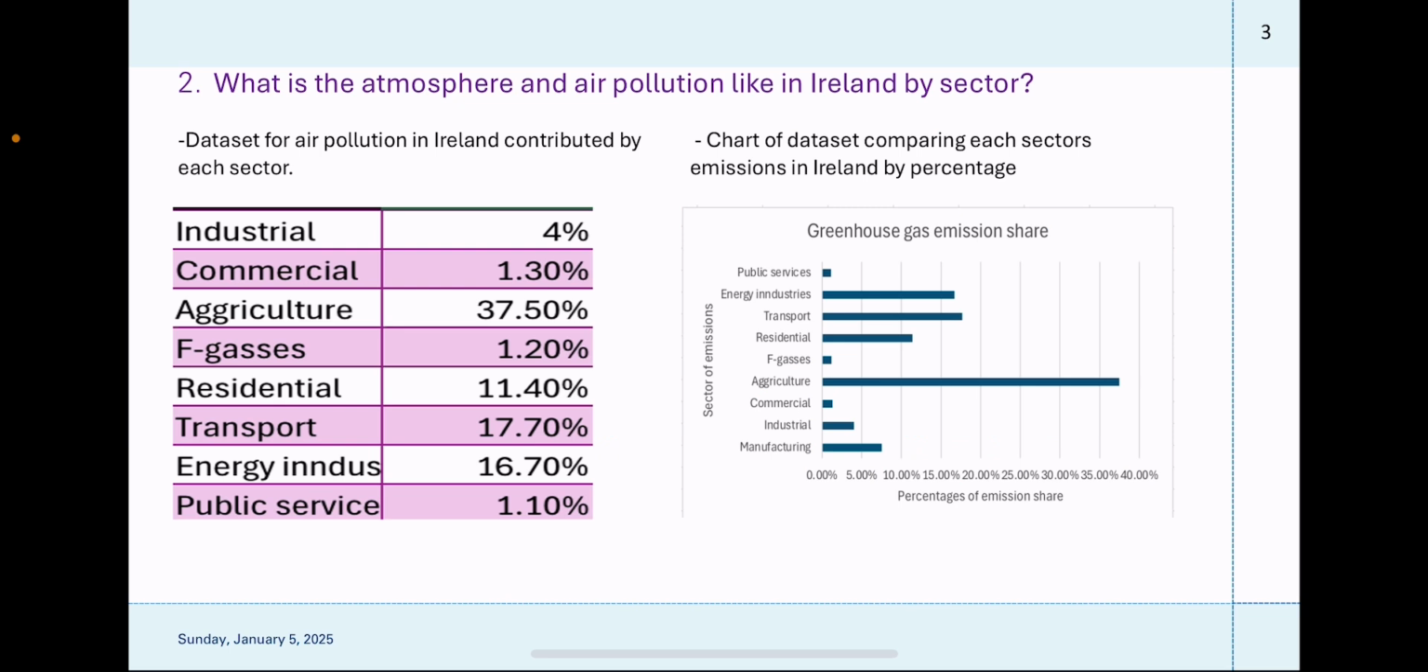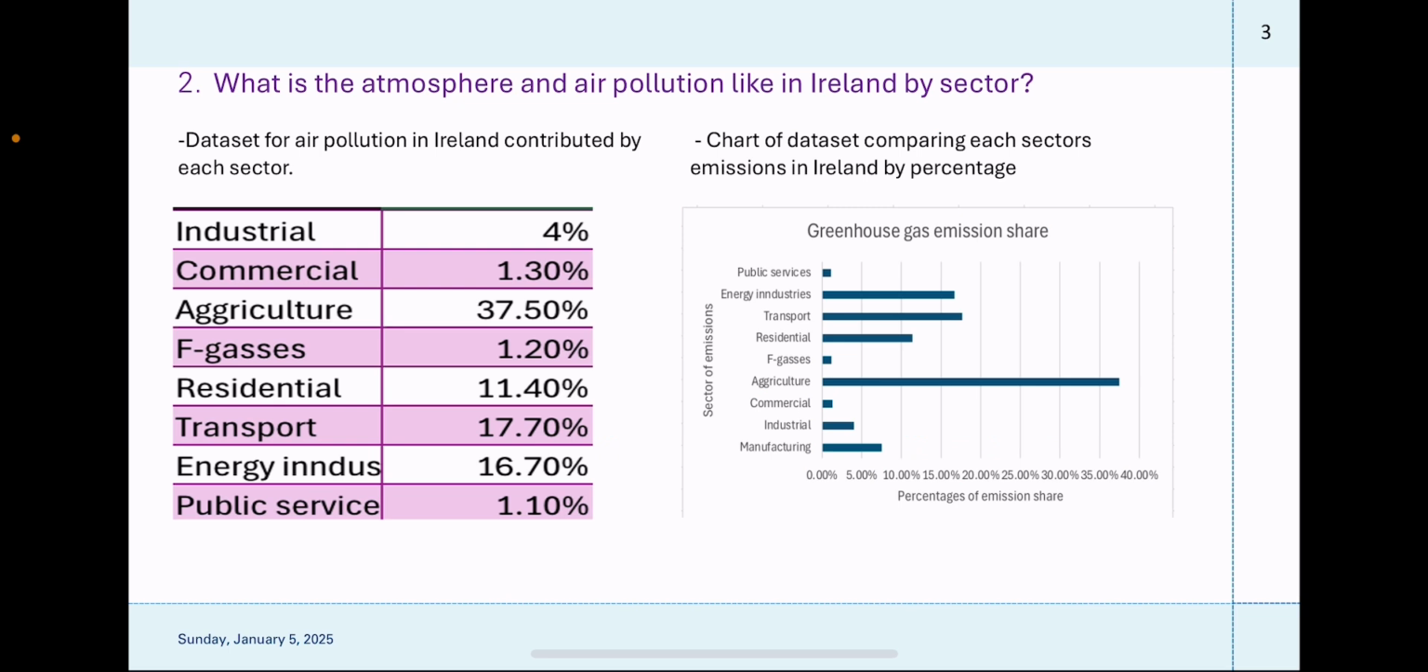Question 2. What is the atmosphere and air pollution like in Ireland by sector? Below shows a data set for air pollution in Ireland contributed by each sector, such as industrial, commercial, agricultural, F-gases, residential, transport, energy, industrial, public service. And then it says chart of data set comparing each sector's emissions in Ireland by percentage.